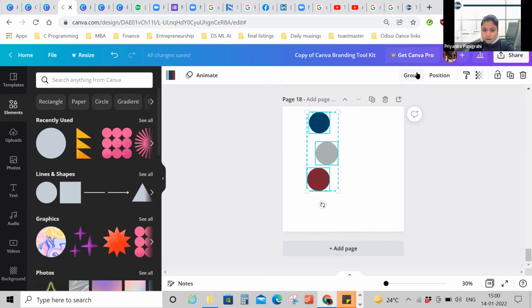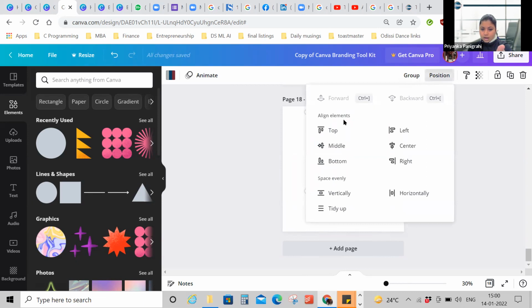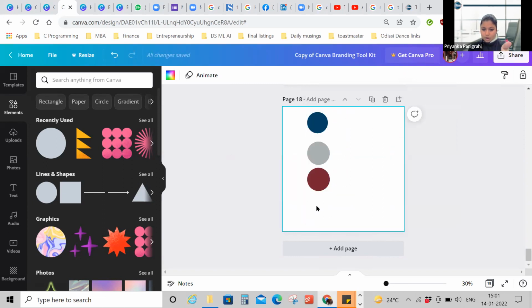Now I want to make them in one alignment. So I'll go to position. I'll align elements to the left. So they have all been aligned to one line, right? The leftmost element in your selection will be used as the benchmark.